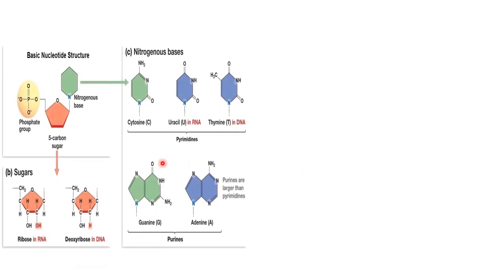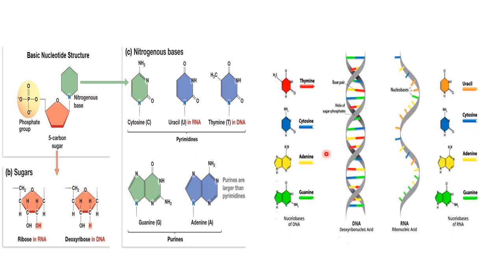This is the picture showing the basic nucleotide structure. Nucleotides consist of three components: nitrogenous base, pentose sugar and phosphate group. There are two types of nitrogenous base available, purine and pyrimidine, and there are two types of pentose sugar available. In RNA there is ribose pentose sugar, and in DNA there is deoxyribose pentose sugar. So we can say that these nucleosides and nucleotides are the building blocks required for the synthesis of DNA as well as RNA.